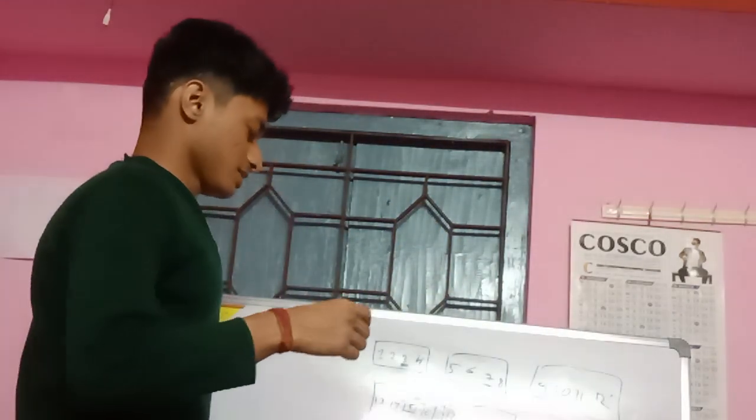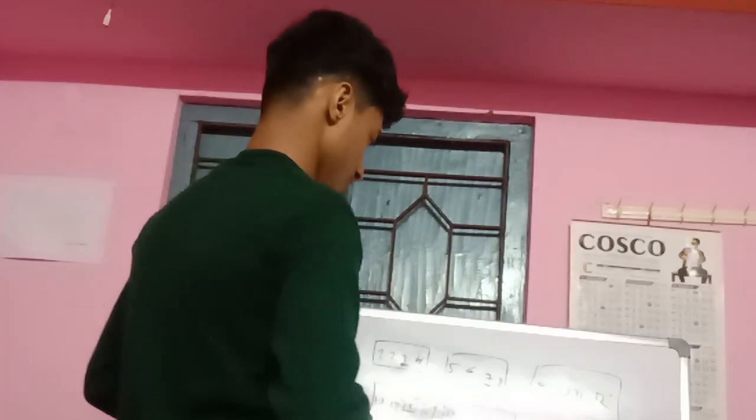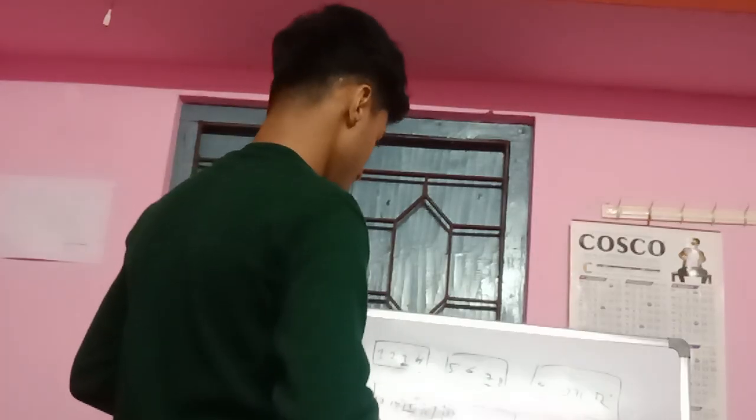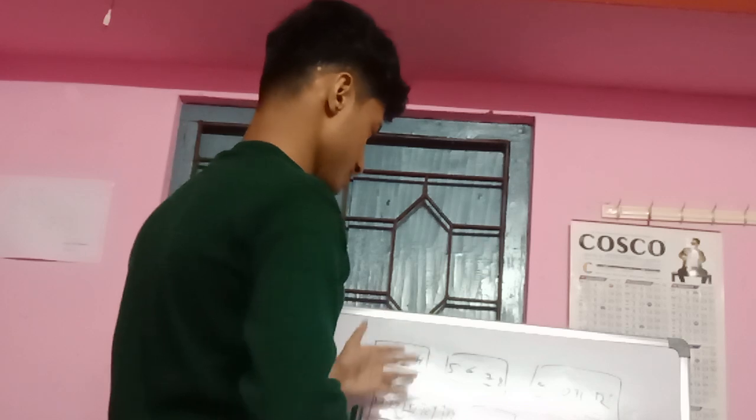Matrices are the way to determine the position of an object or numbers arranged in dimensions, in rows and columns.